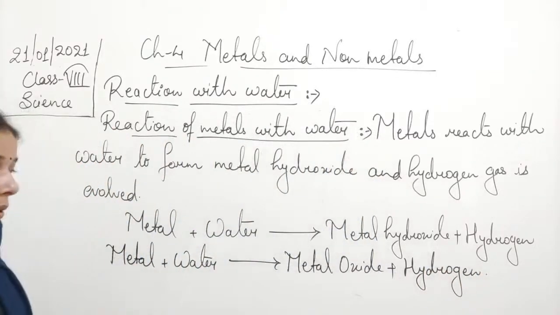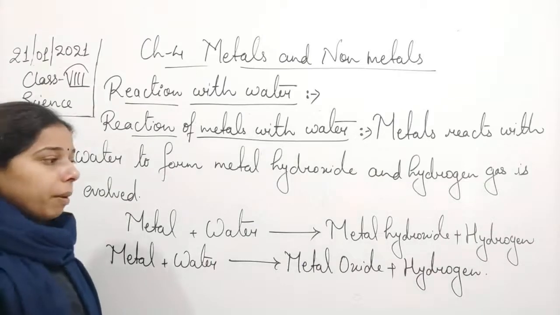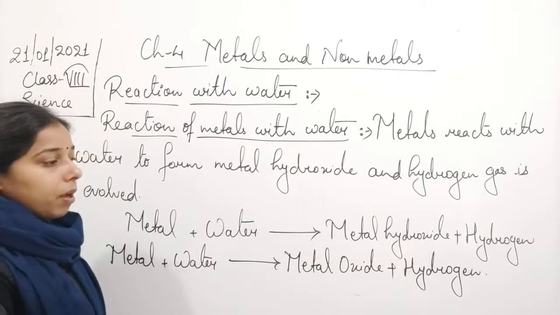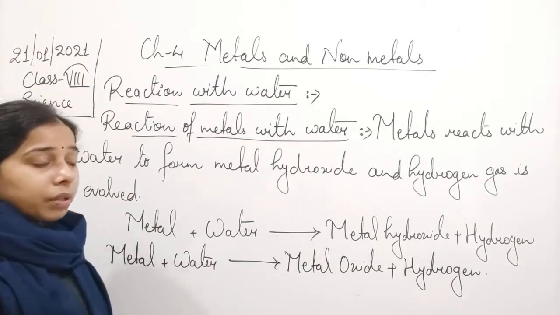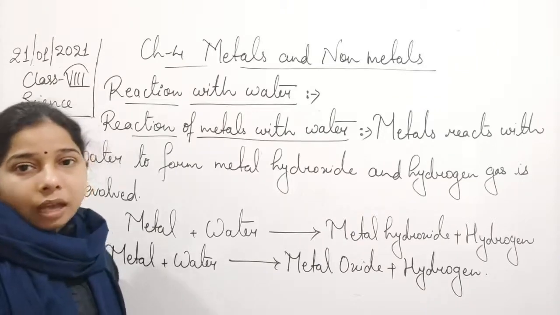In both cases, either metal oxide or metal hydroxide, it releases hydrogen gas.